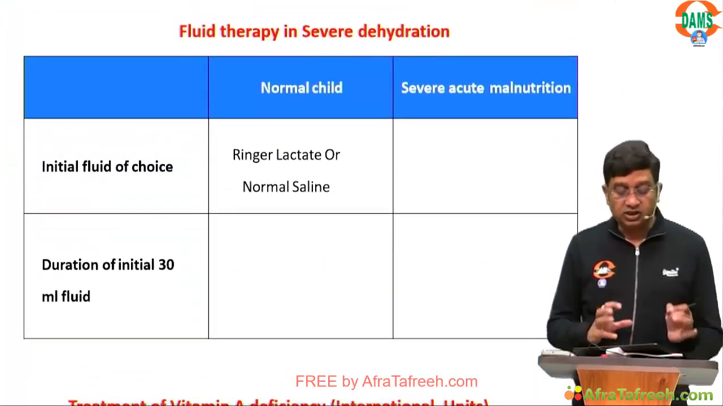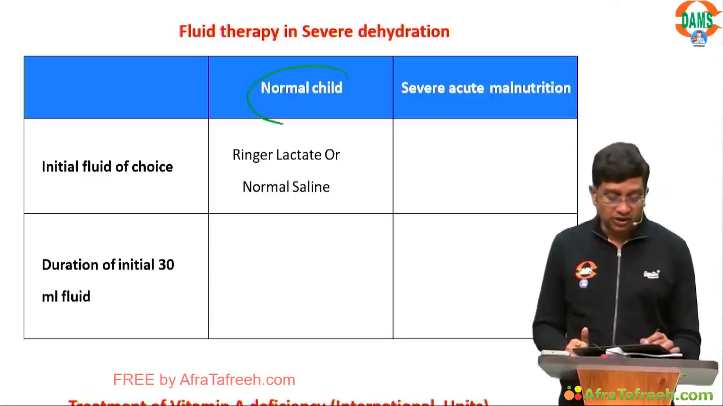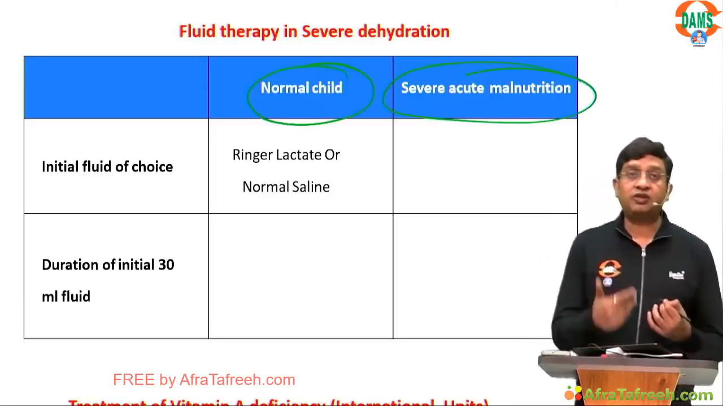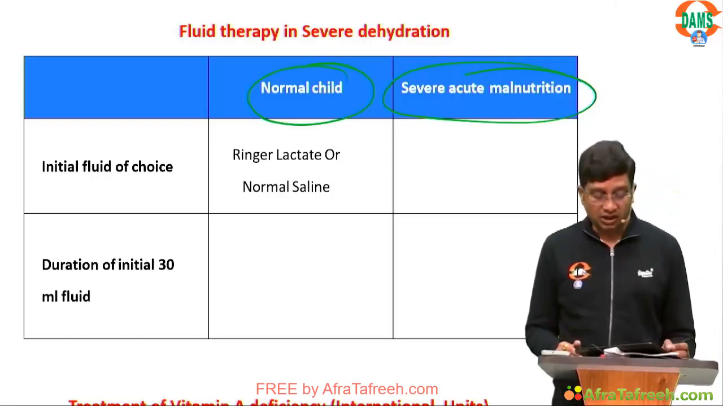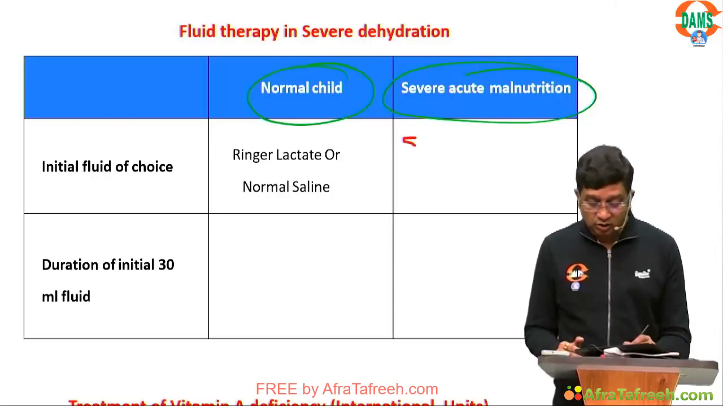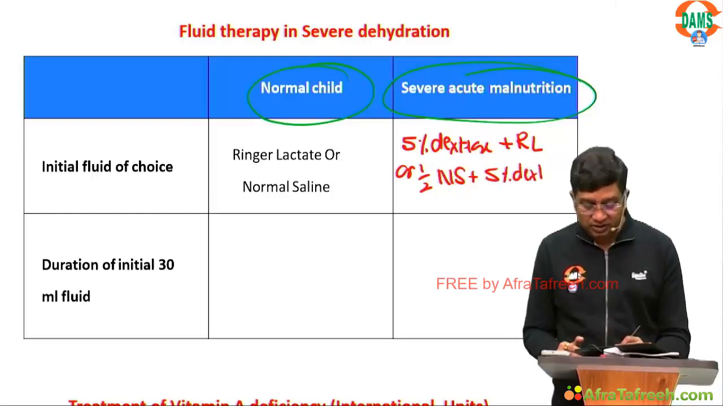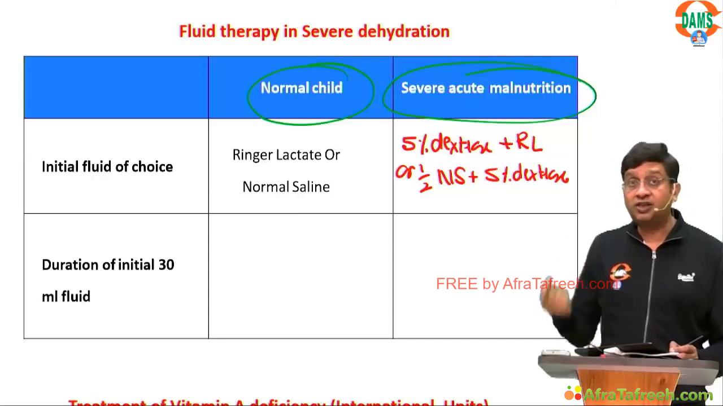Fluid therapy in severe dehydration. Which fluid has to be given? Now one is a normal child and one is a SAM child. In a normal child, if it is severely dehydrated, you go for Ringer lactate or normal saline. But in a SAM child, you give 5% dextrose plus Ringer lactate, or half normal saline plus 5% dextrose. So you need to remember what is the initial fluid of choice in severe dehydration.